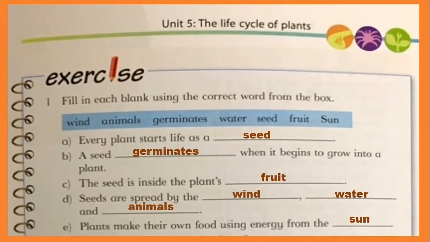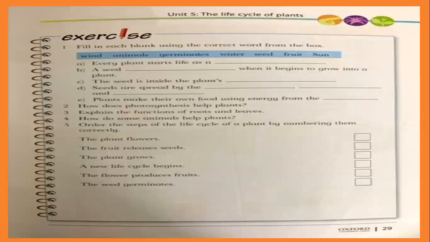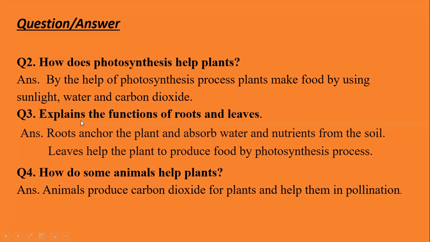Do this in your book right now and then write it in your notebooks also. Now, this is question number 1, and now question 2. How does photosynthesis help plants? Explain the functions of roots and leaves. How do some animals help plants? These are questions 2, 3, 4.